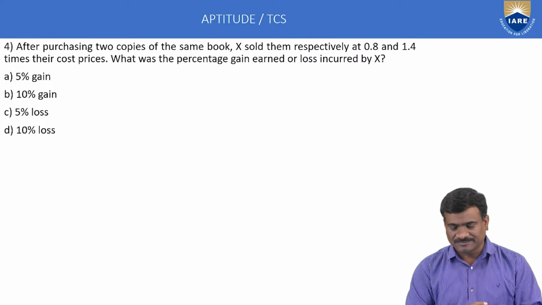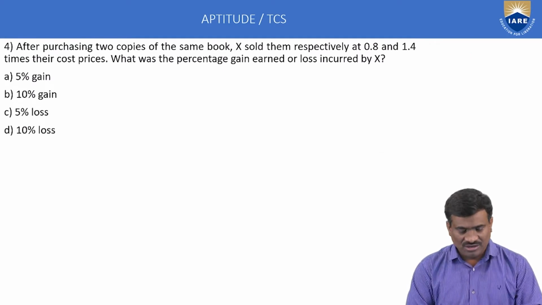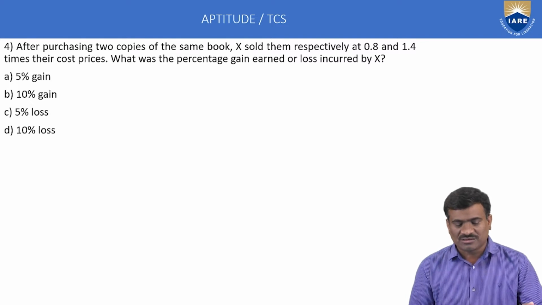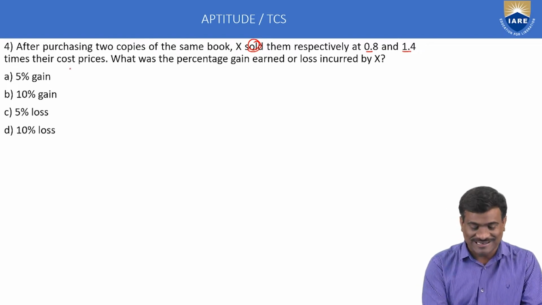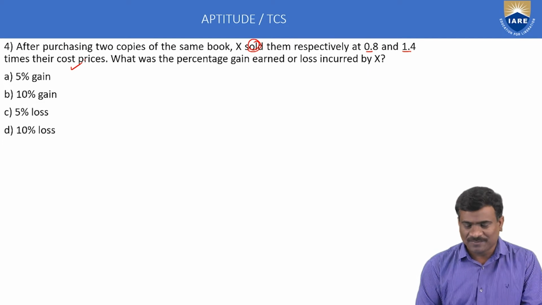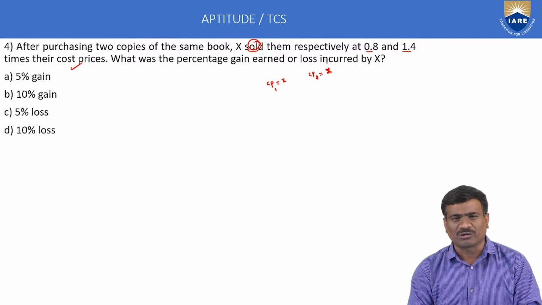Next, number 3. Profit and loss concept. After purchasing 2 copies of the same book, X sold them. Sold means selling price. Sold them respectively at 0.8 and 1.4 times their cost prices. A cost price is not given. Suppose cost price is equal to X rupees. CP1 is equal to X rupees and CP2 again is equal to X rupees because cost prices are not given.